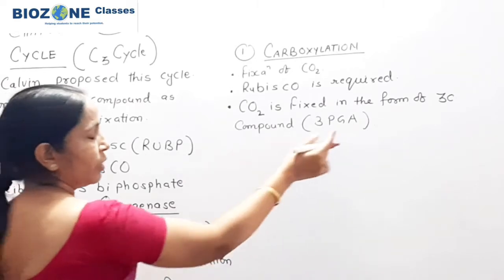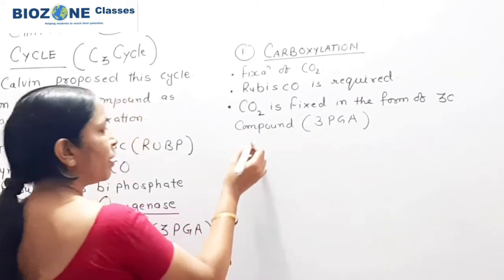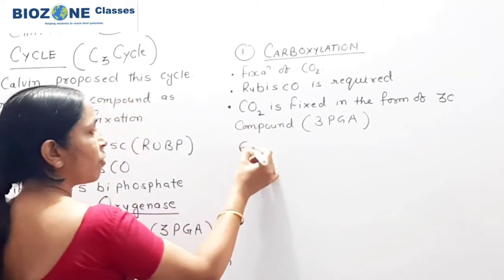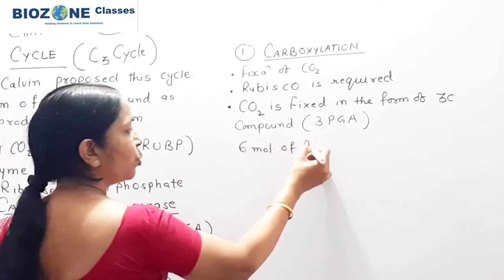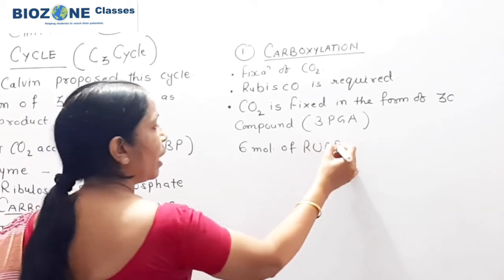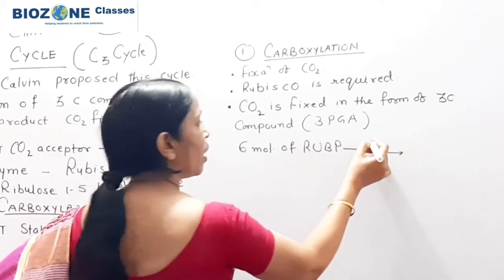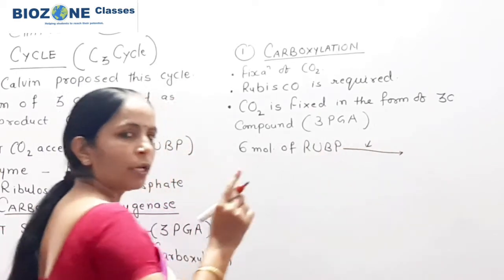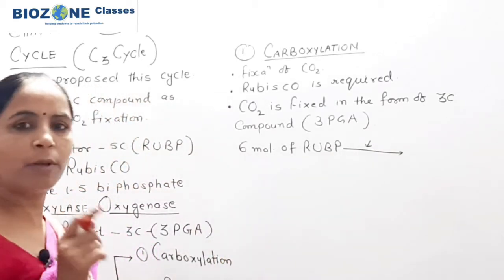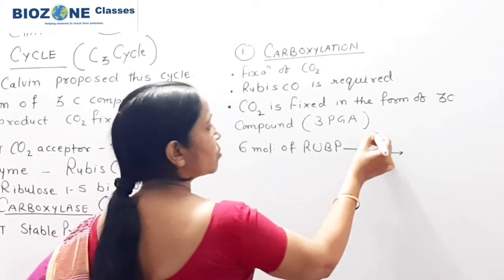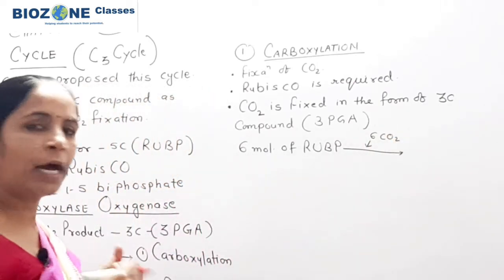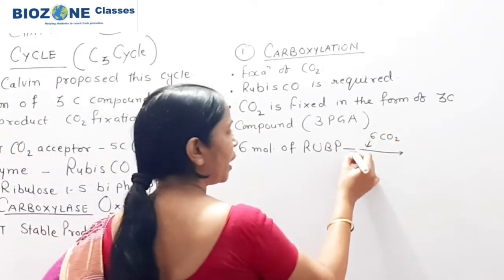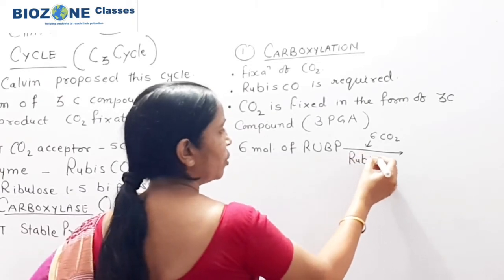After carboxylation, now 3 PGA. Simply remember that during carboxylation, 6 molecules of RUBP enter, and every one molecule of RUBP absorbs one CO2. In this way 6 molecules of carbon dioxide are absorbed, and the enzyme, again, is Rubisco.